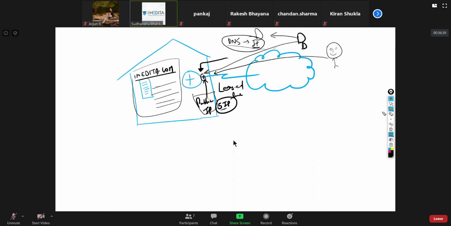So this is where a firewall is better, because a router by default will route everything. Even if you have done NAT, it will NAT public to private IP. But when you go for the firewall, it has better security features. It understands a lot of attacks.